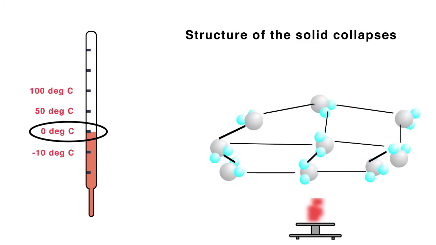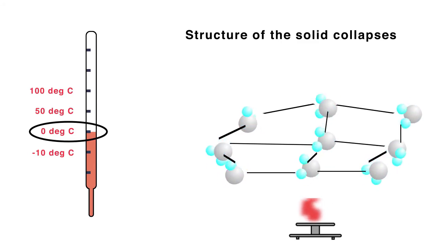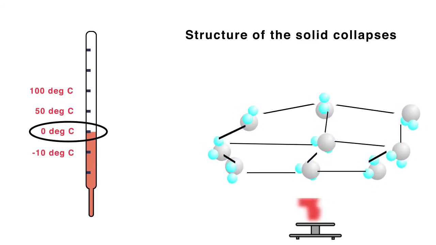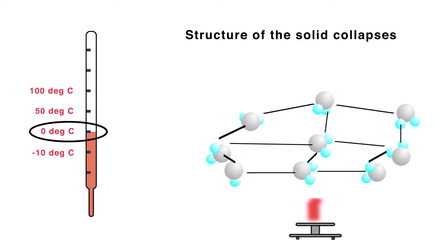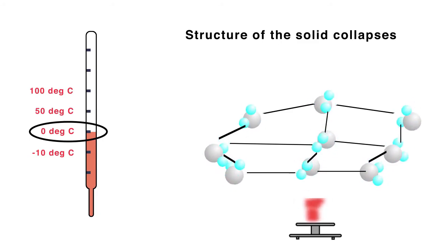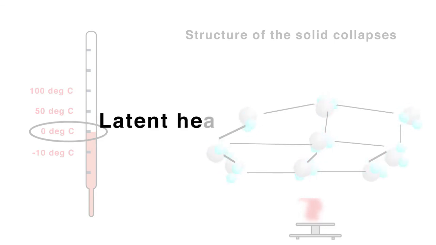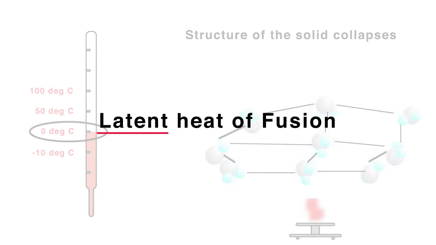So where is this heat energy going? Heat energy is utilized in weakening the intermolecular forces of attraction and converting solid into its liquid. This is called latent heat. Latent means hidden.